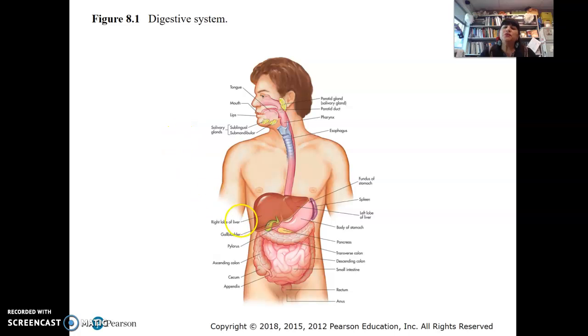So this is a beautiful picture because it shows the tube, right? Starts at the mouth, going down. So here's the mouth, the throat, also known as the pharynx. Here's the esophagus. Here's the trachea. The trachea is your windpipe. It's anterior to the esophagus. So esophagus going down, and then here's the stomach, right?